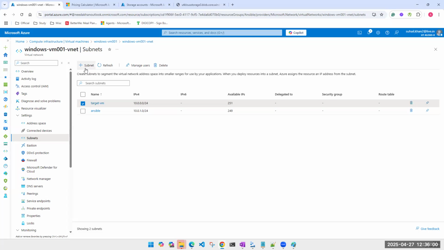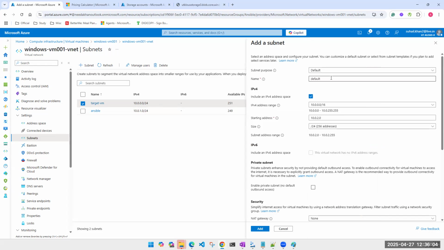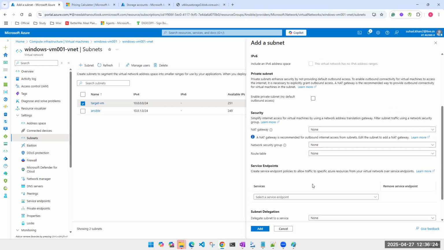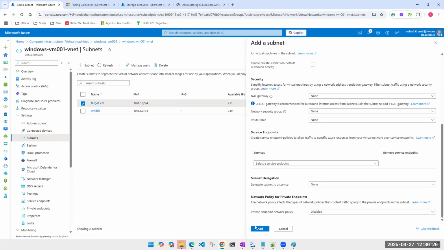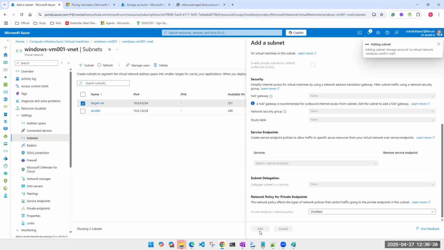Now I'm creating one more subnet in this, and I'm keeping this subnet for my storage accounts, which I'll be using later. Why am I creating this? Because when you do the private endpoint, I can use one of these subnets. Whichever subnet you're using for a storage account cannot have an NSG, a network security group.